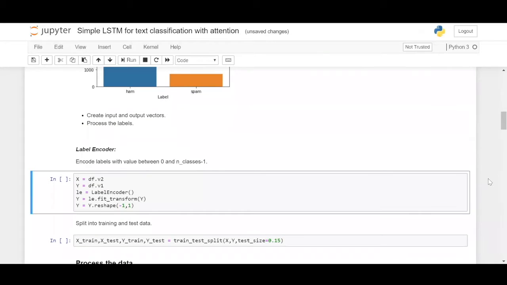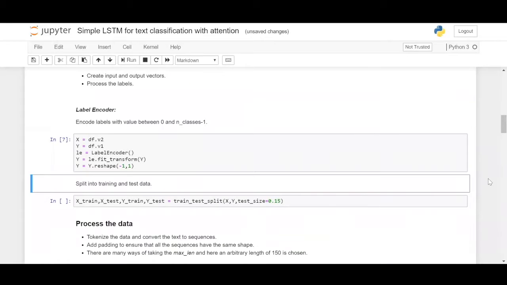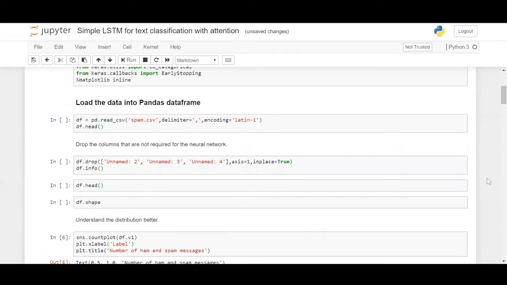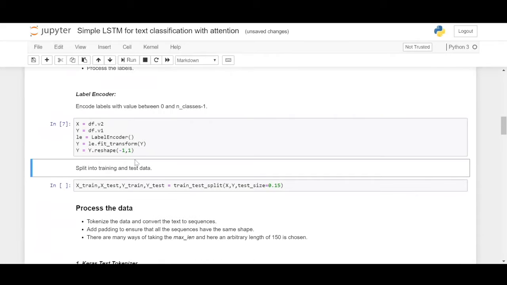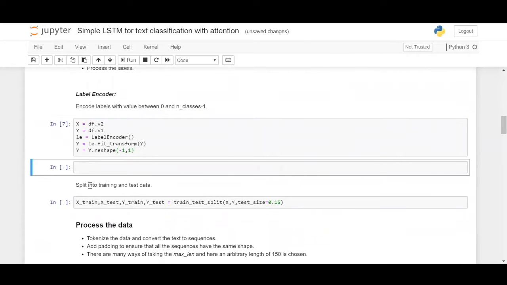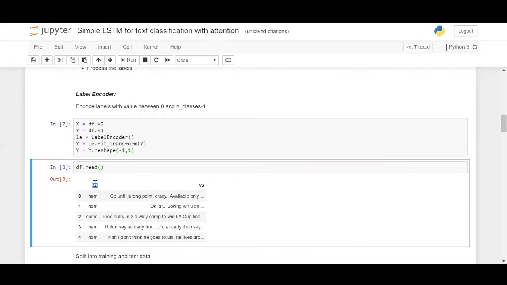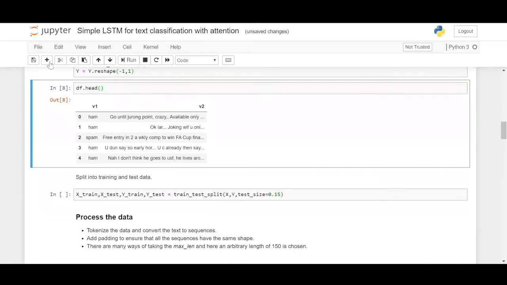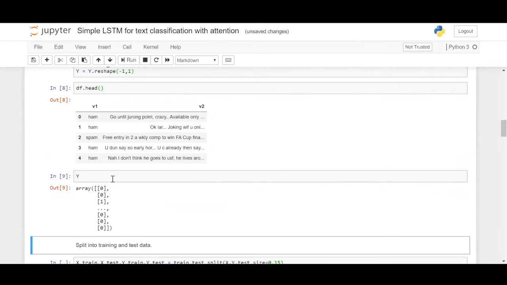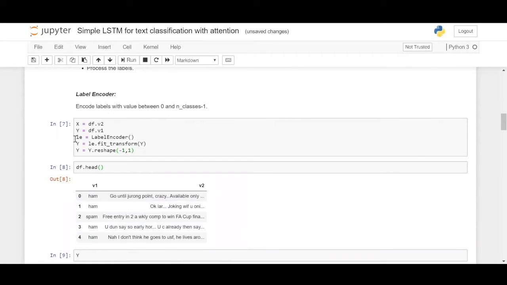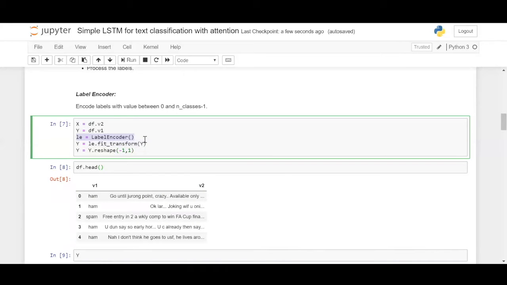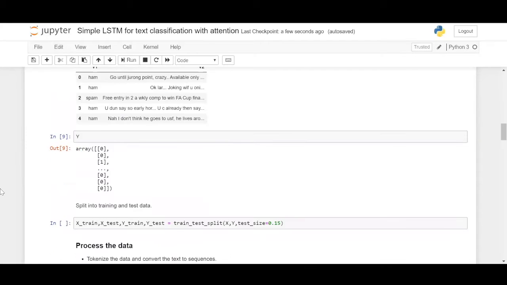So let's create the input vectors. First thing is we'll encode the target variable, which is ham and spam. I'll just show you, since we have already encoded it. So v1 is the target and v2 is the independent variable, right? And now we have generated y. y is nothing but the encodings for the same. So 0 is ham, 1 is spam. Basically we have used a label encoder. Define the label encoder as le and then transform it, and then you're good to go.